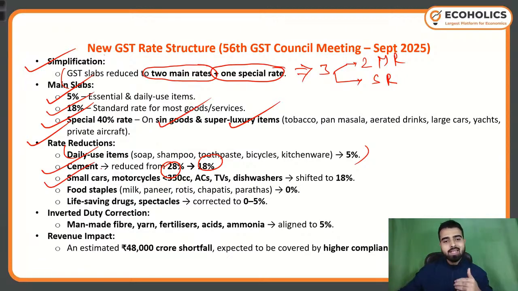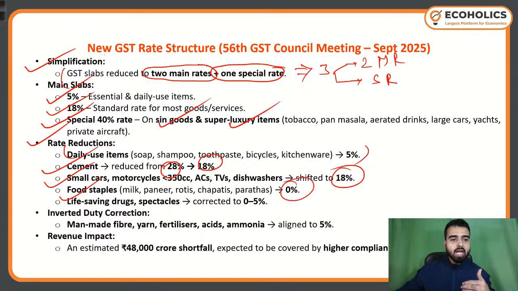Small cars, motorcycles less than 350 cc. So that was in the news. There was a huge uproar in society that motorcycles above 350 cc will come under the higher GST slab. That was also in the news. Now small cars, motorcycles less than 350 cc, AC, TV, and dishwashers will come to the 18% tax slab. Food staples, milk, paneer, roti: 0%.